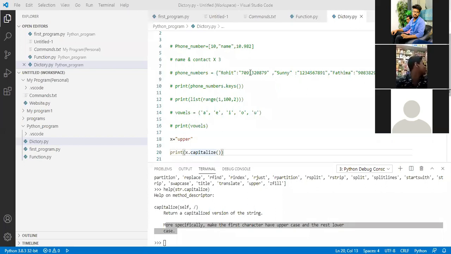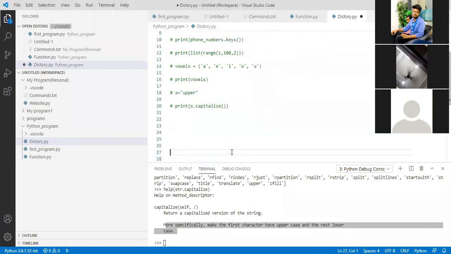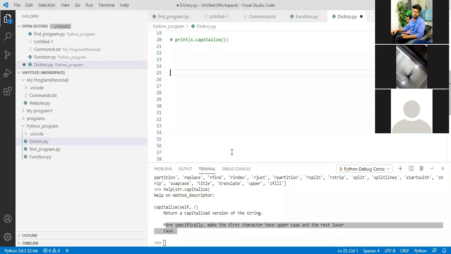Yeah. So let's suppose we have score. Let's first print this.